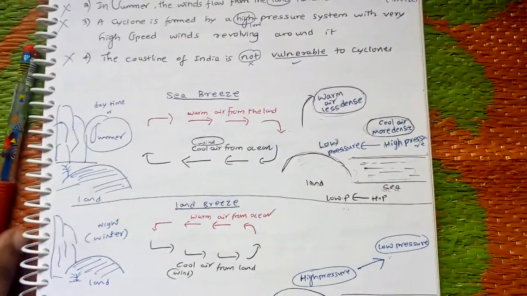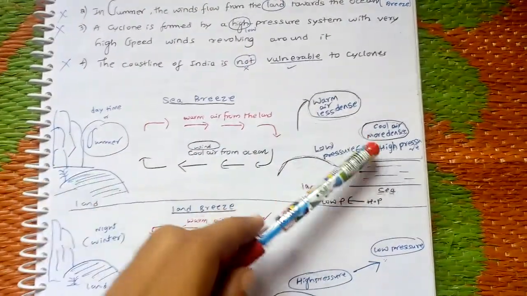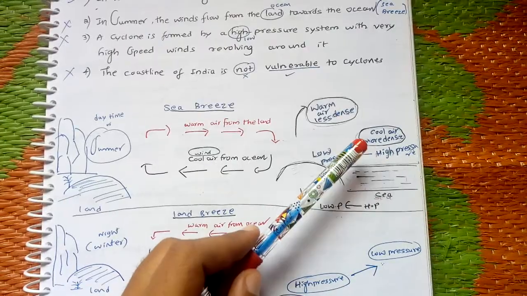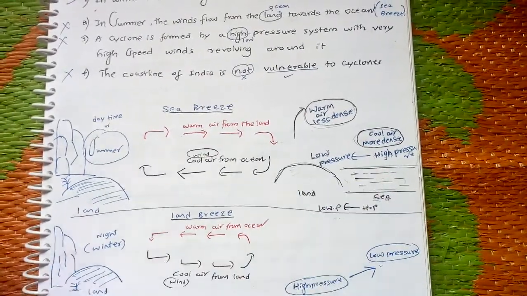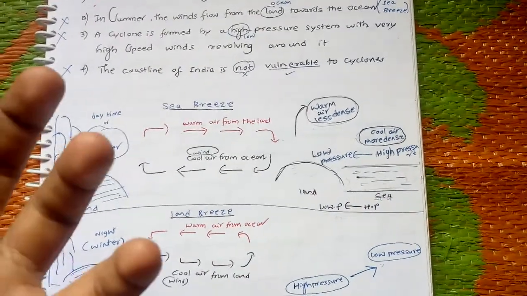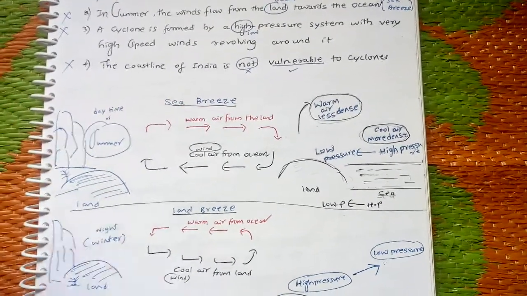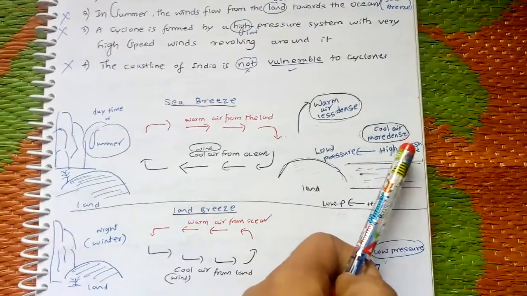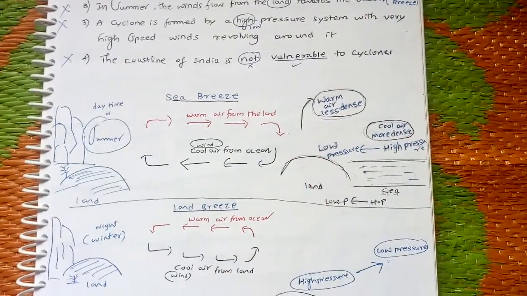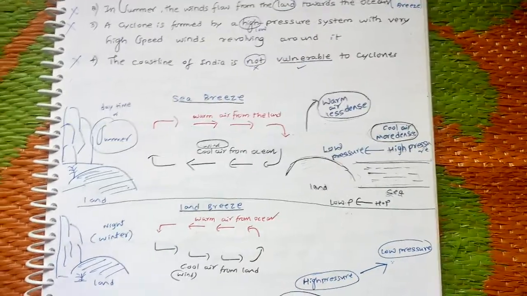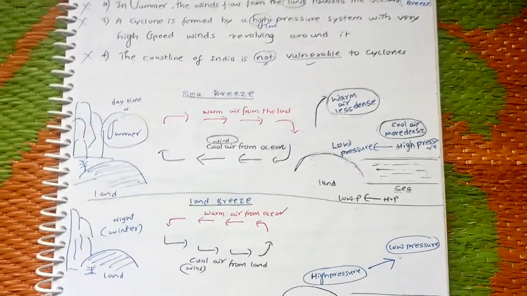This low pressure is created on land, but on the surface of the sea, what will happen? On the surface of the sea, cool air is there. That cool air is more dense. Because of that, high pressure is created here. We know that wind always flows from a high pressure to a lower pressure region.